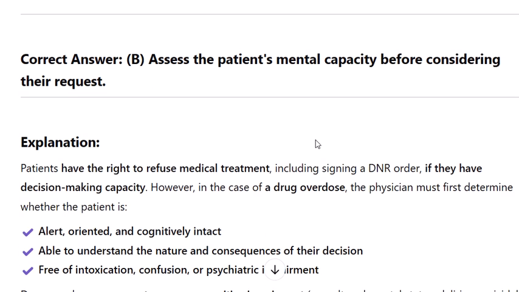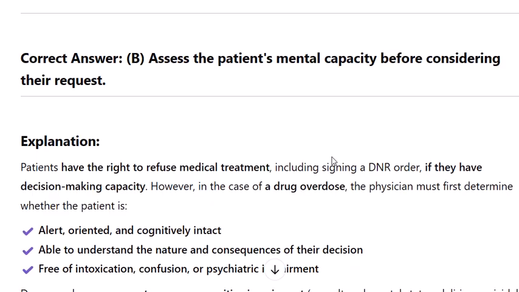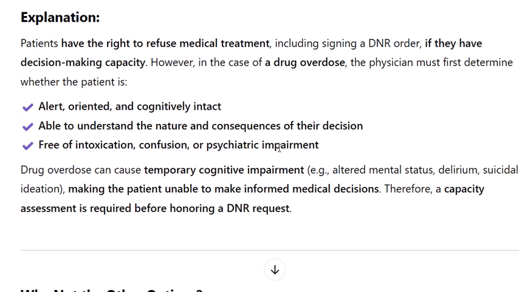Explanation. Patients have the right to refuse medical treatment, including signing a DNR order, if they have decision-making capacity. However, in the case of a drug overdose, the physician must first determine whether the patient is alert, oriented, and cognitively intact, able to understand the nature and consequences of their decision, free of intoxication, confusion, or psychiatric impairment. Drug overdose can cause temporary cognitive impairment, e.g., altered mental status, delirium, suicidal ideation, making the patient unable to make informed medical decisions. Therefore, a capacity assessment is required before honoring a DNR request.